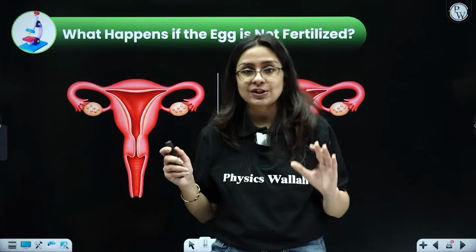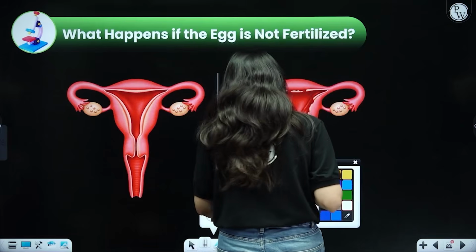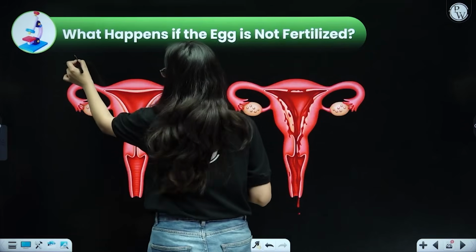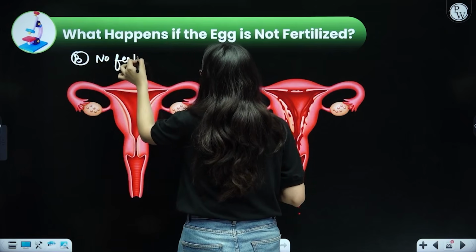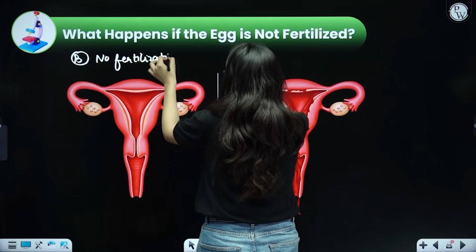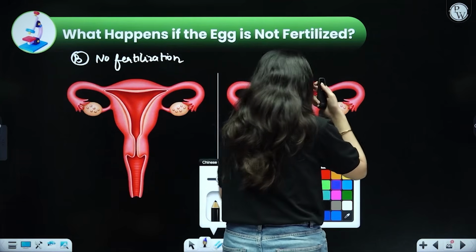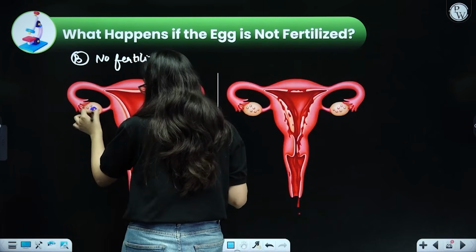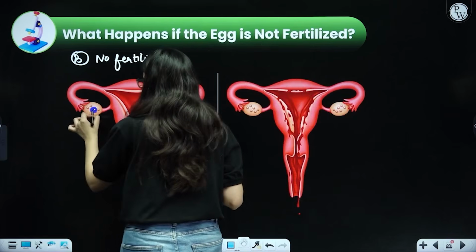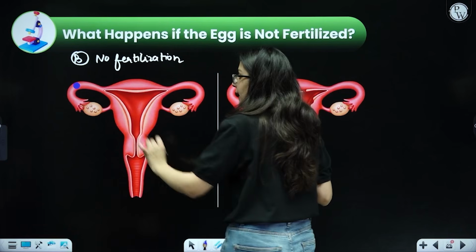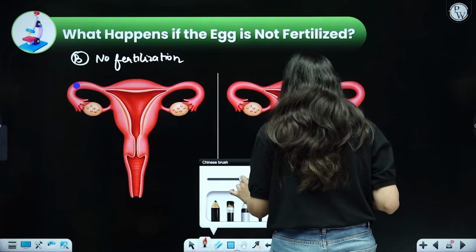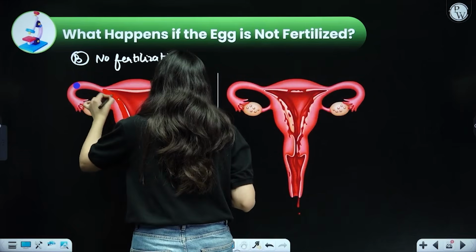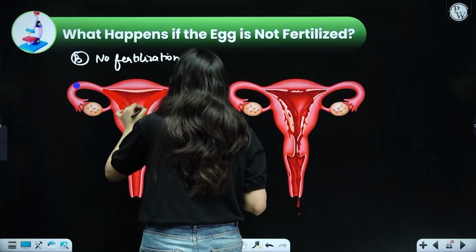Now coming to the next topic, what if there is no fertilization? What if there is no fertilization of the ova or the egg? This is case B, again very important. No fertilization. So let us say that the ova is actually produced by the ovary. It is released every month and it comes and sits over here in the fallopian tube and it waits for the sperm. Meanwhile you also know that the lining of the uterus prepares itself very well so that just in case the fertilization has taken place, it can support pregnancy.